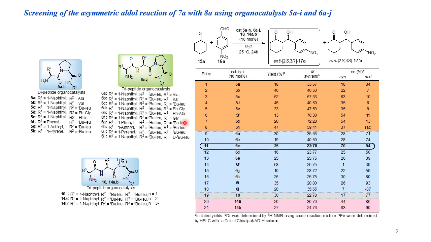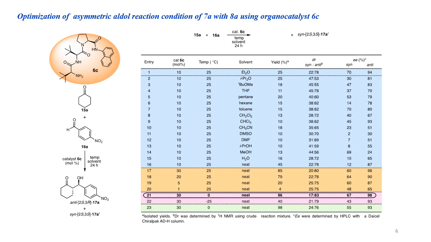Then we modified the di- to tripeptide organocatalysts, in this case 6A to 6J. We tried catalyst 6C, showing 25% chemical yield, 20:78 DR, 94% enantiomeric excess. After that, we changed the cyclic backbone to 4-membered, 6-membered and the D-proline. In this case, D-proline showed 77% enantiomeric excess, the 4-membered ring 86% enantiomeric excess, and the 6-membered ring 90% enantiomeric excess.